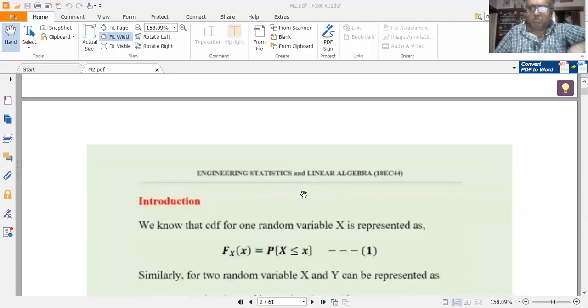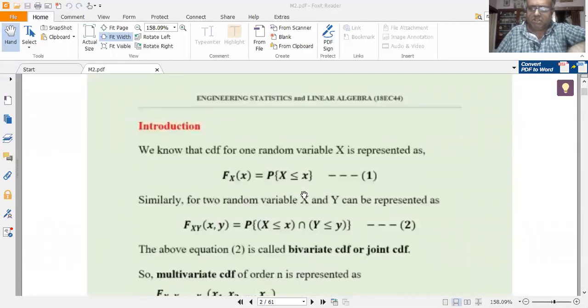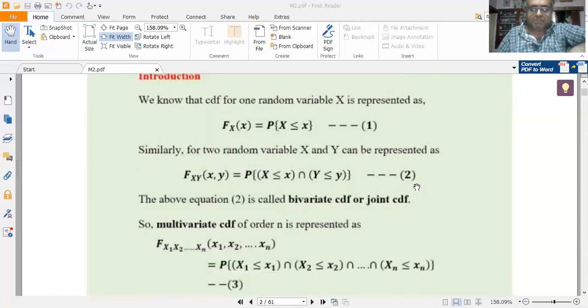This module is one of the most important modules of this present course, because most of the high-end mobile systems are exclusively based on the operation of multiple random variables and hence multiple random processes. So these are very, very important, which we are going to discuss. Right. So let's have a brief introduction of this.